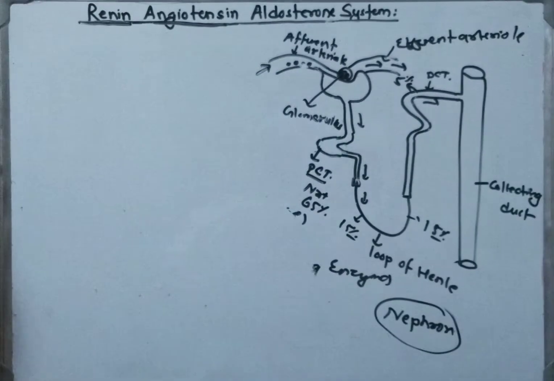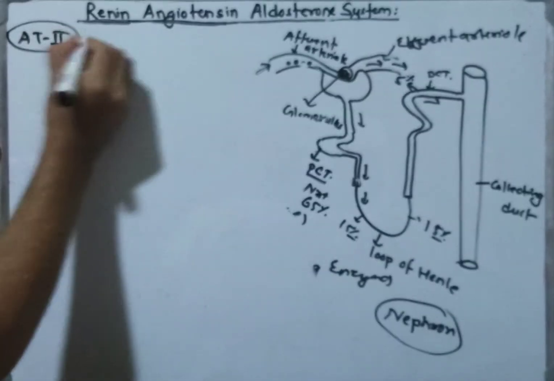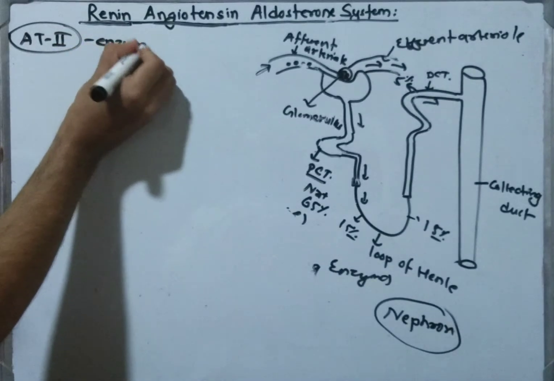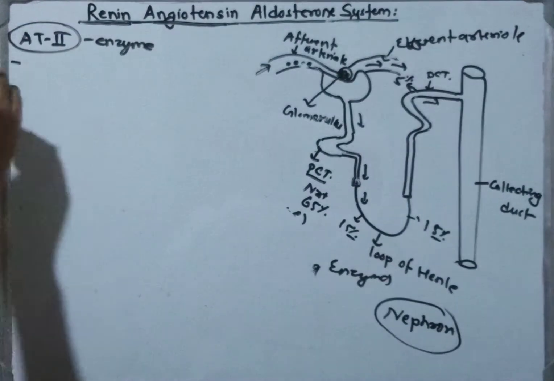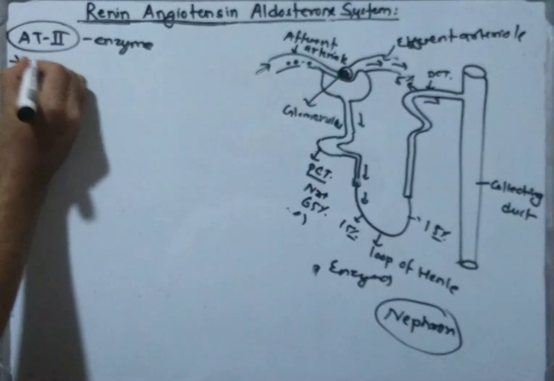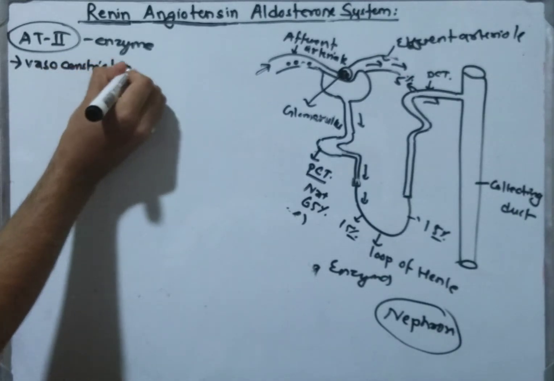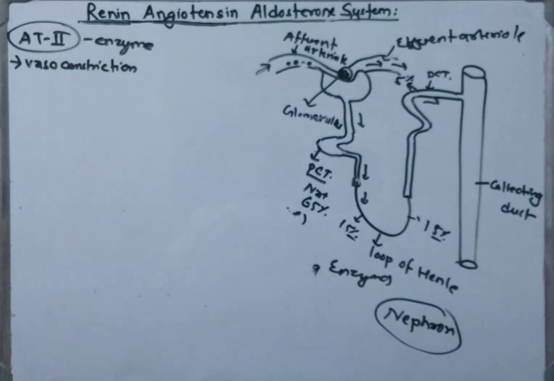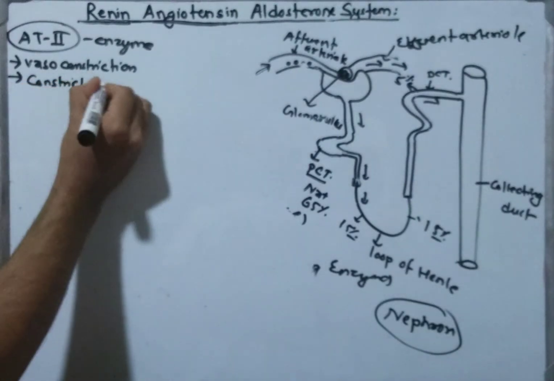So let's come to angiotensin 2. Now that angiotensin 2 is made, it plays a role in vasoconstriction, due to which the blood pressure increases because of the constriction of the blood vessels, and it also constricts the efferent arteriole.